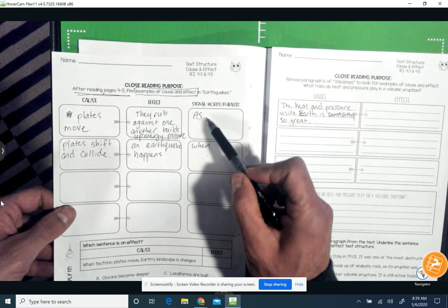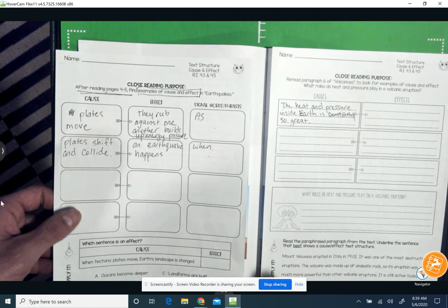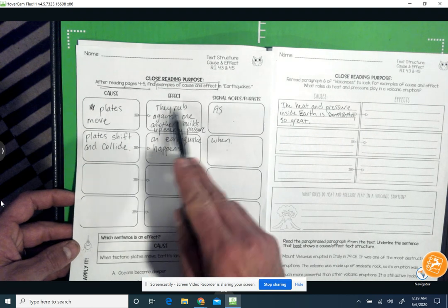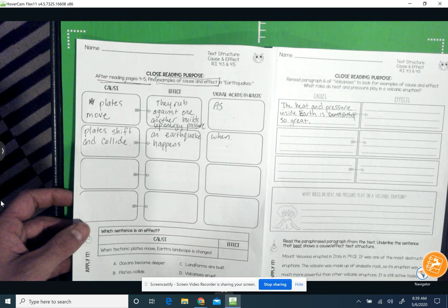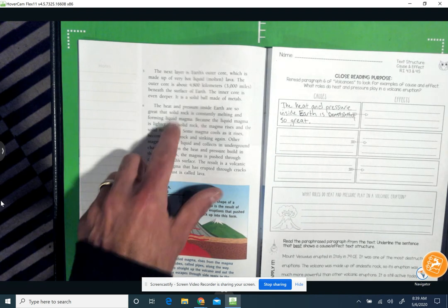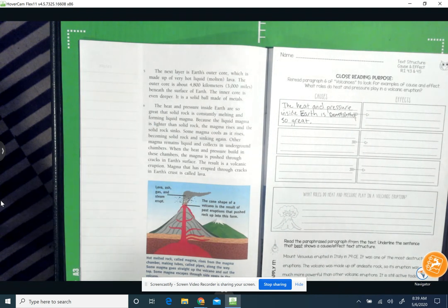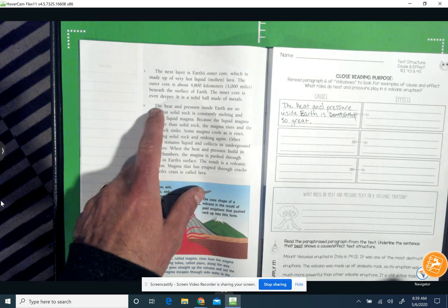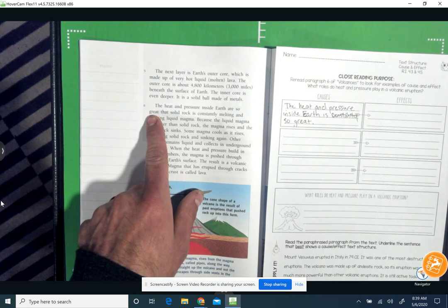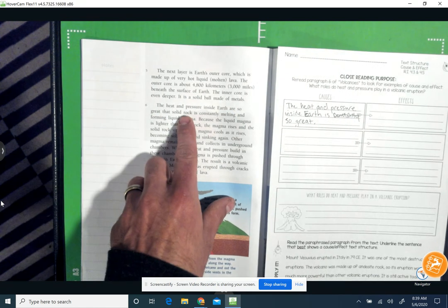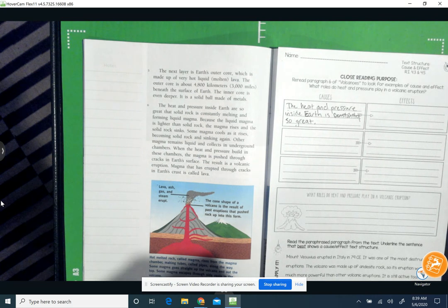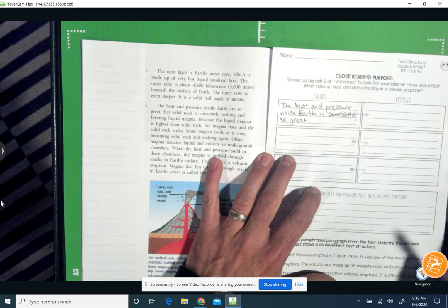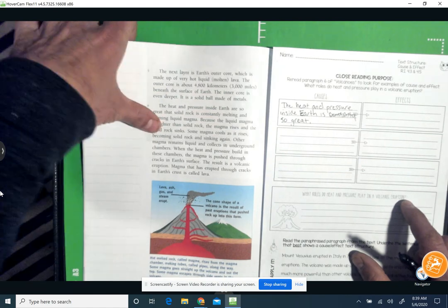Just as the words as and when were the clue words for the causes and effects that we looked at from lesson number 5, the word that stuck out to me and made me realize, oh gosh, something is about to happen. Well, because the heat and pressure inside of Earth are so great, well, solid rock, that's stuff that you climb in and climb on and jump off of, that stuff melts because of the heat and pressure inside of the Earth being so great.